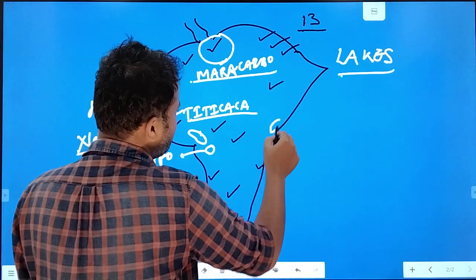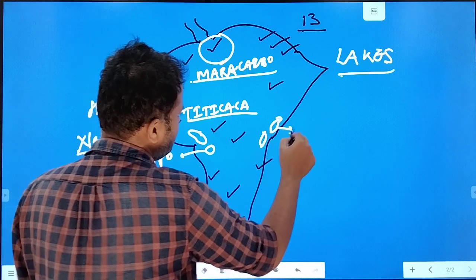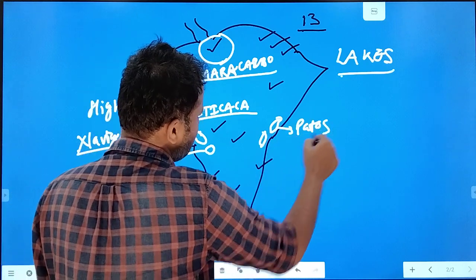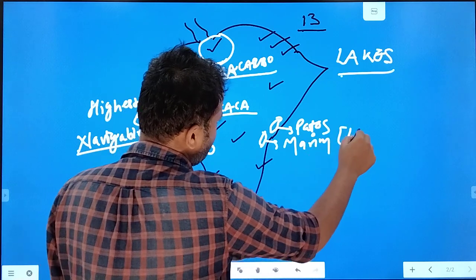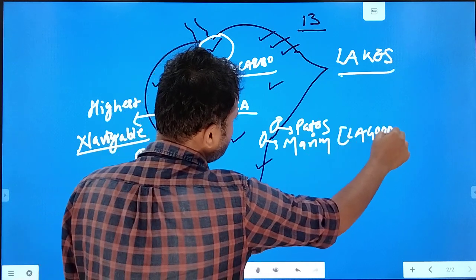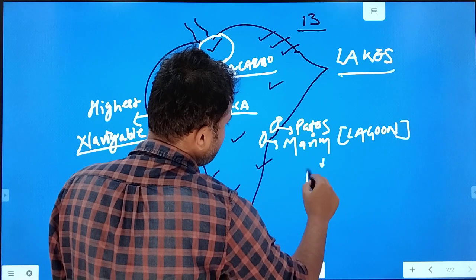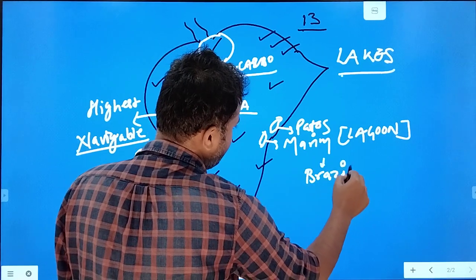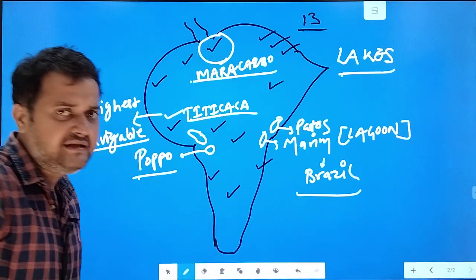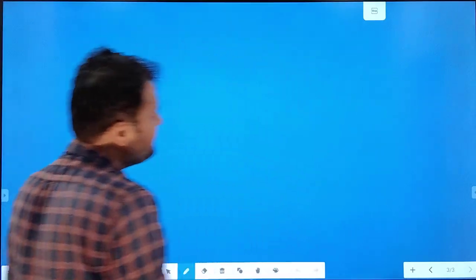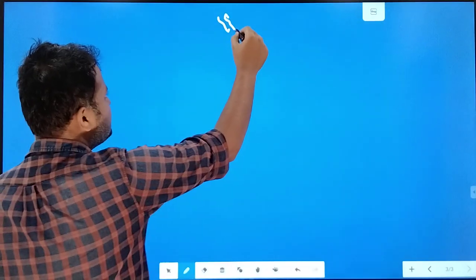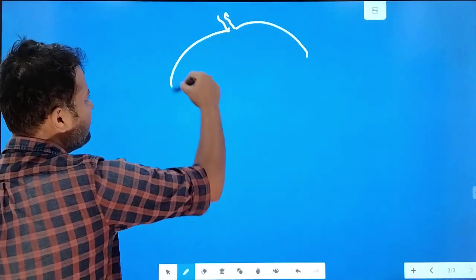Then I have told you two lagoons. One is Patos and another is Mirim. Both are lagoons and lie in Brazil. Right? Now I'll move on to the next, and I'll explain how South America is divided. What are the various climates that are found here?